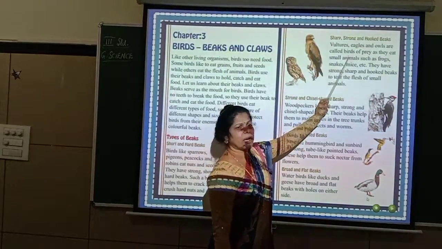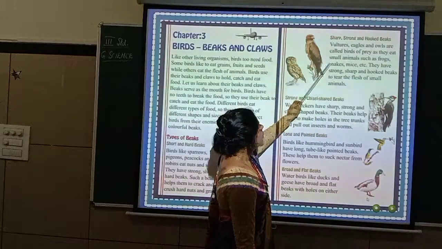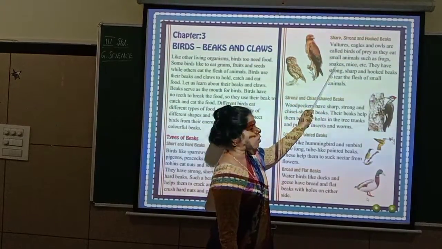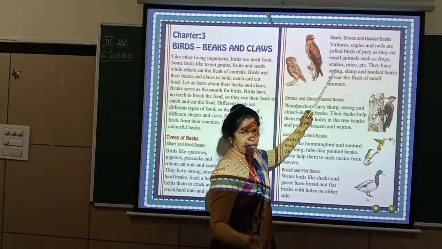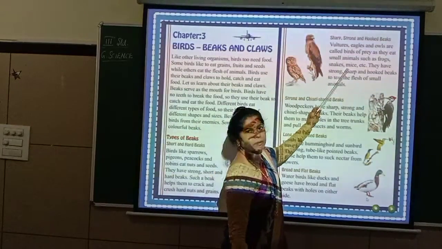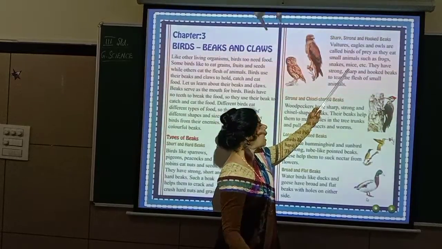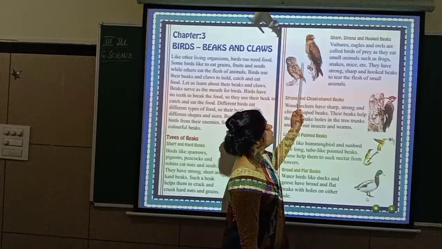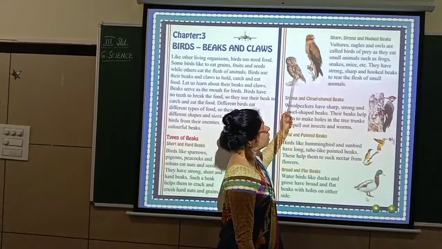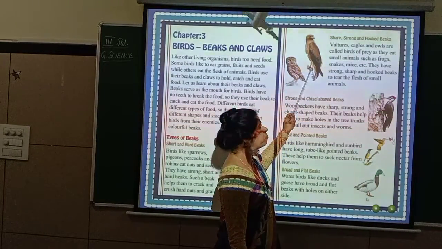They are called birds of prey, as they eat small animals such as frogs. Frog is kape. Snakes, small snakes. Mice means ili, okay, rats. Mice is rat or ili. So these animals they eat. That is why they are called birds of prey.